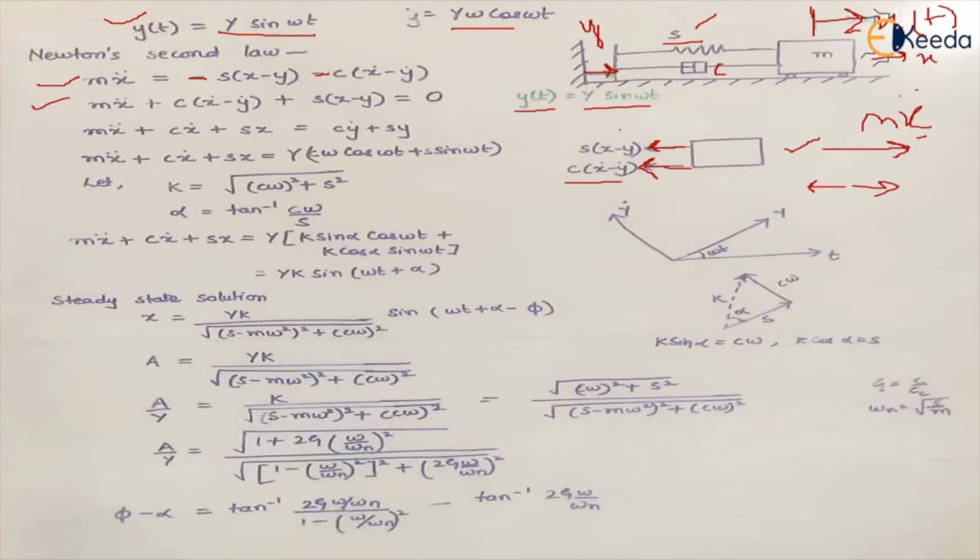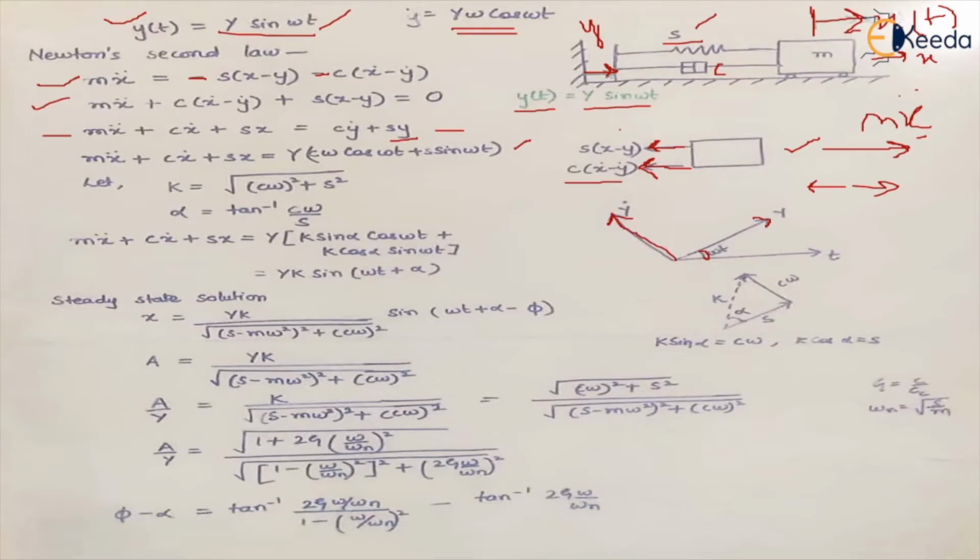Now we know that x is the displacement of mass and y is the displacement of the base. So what we can do is take all the factors of x on the left hand side and all the factors of y on the right hand side, right? Now we have already discussed that y is a harmonic function, so we can replace y with y sine omega t and y dot with y omega cos omega t. So this is how the equation looks. That means if we draw the graphical representation, this is y at some frequency, that is omega t, and this is the velocity, which is y dot, right?